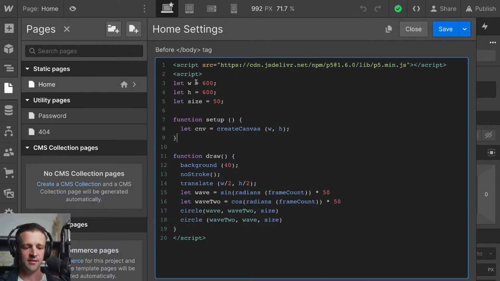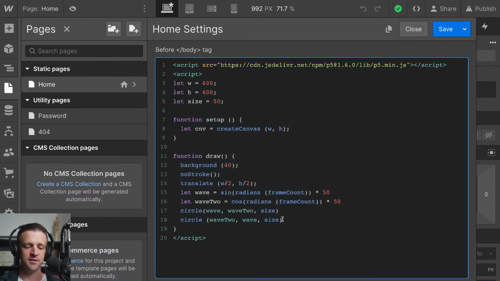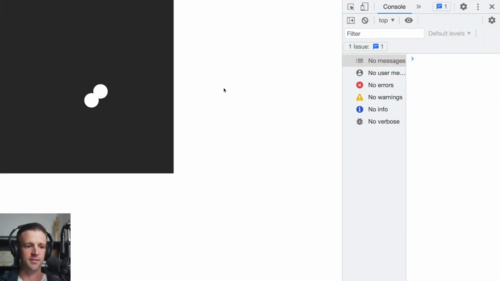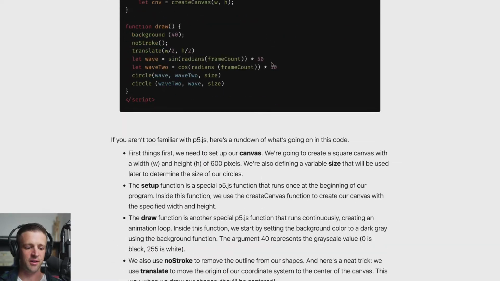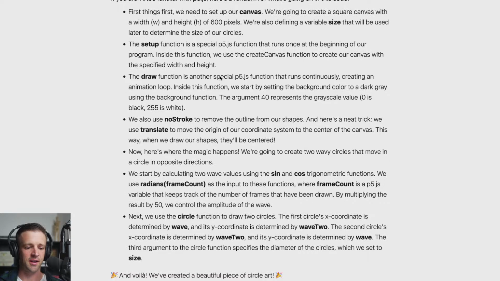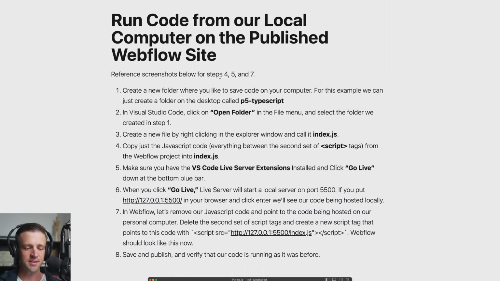And then I just have a simple p5 setup here. I'm not really going to go into this code. The blog post has a little description on how it all works. So let's close that down and see the live site. We just have two circles that are orbiting around a center and intersecting there at the points because we're setting the positions using sine and cosine functions. I'm going to close down this DevTools here. So I think that's a good intro on everything that we have so far. Here's the bit of the blog post that talks about setting everything up and how p5 works. But we're all done with that, so let's get back to business.